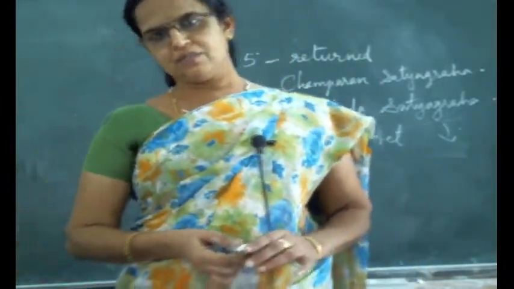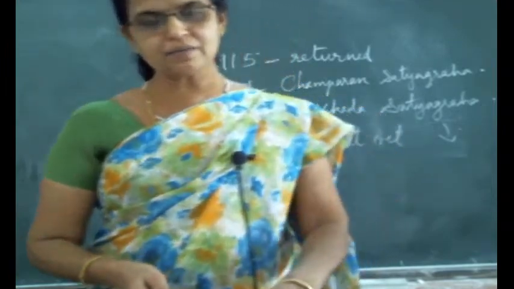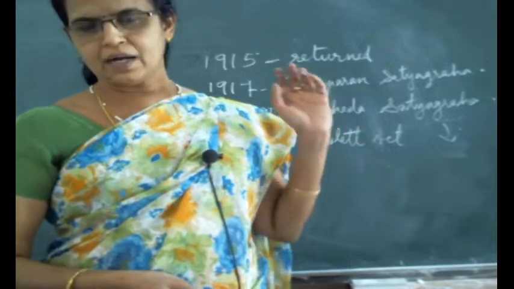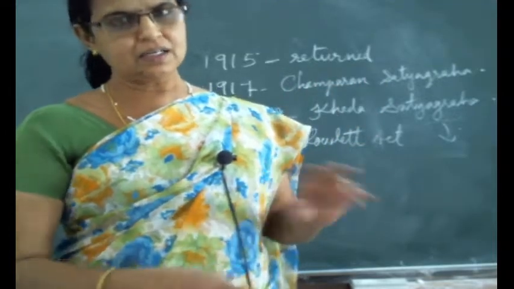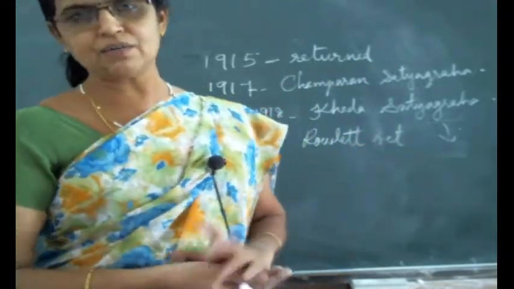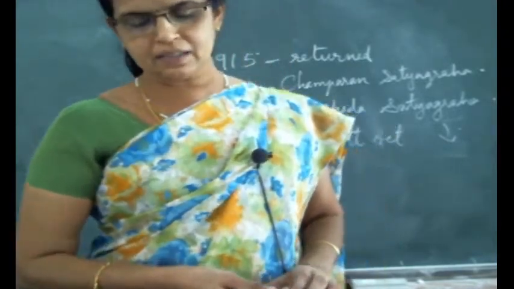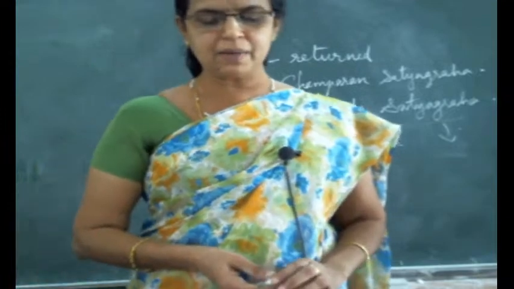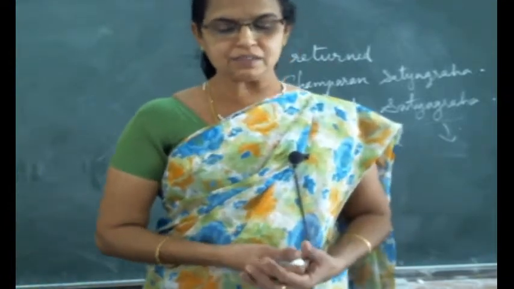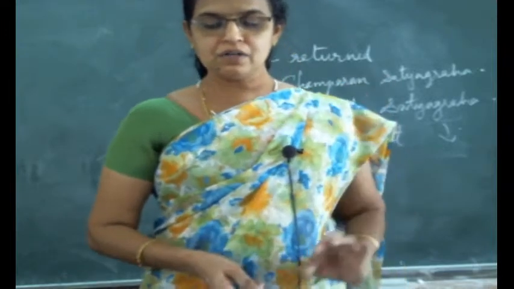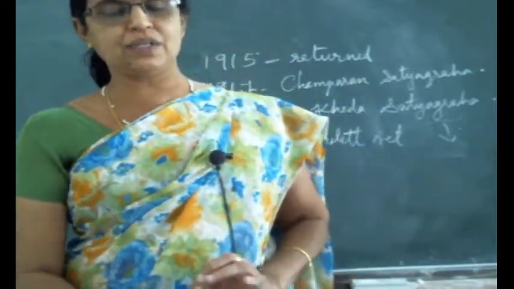England was victorious in the First World War. I told you earlier it started in 1914 and lasted almost till 1918, and in 1919 the victory was almost over. The Rowlatt Act was implemented by the Britishers to control public unrest and anti-colonial activities.